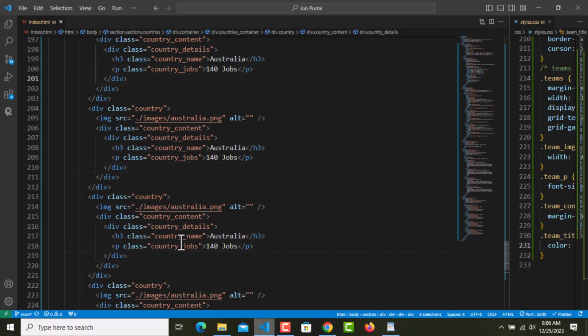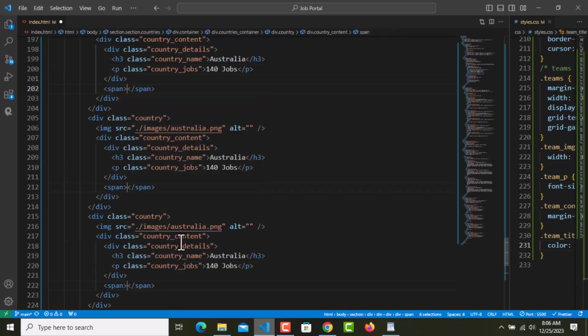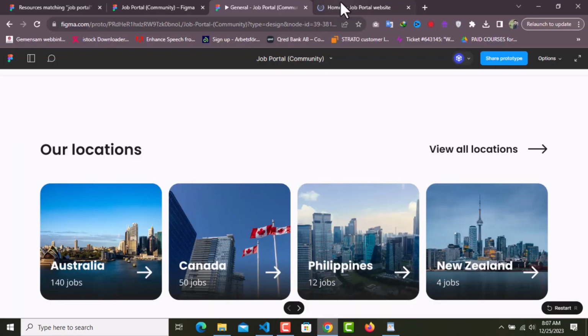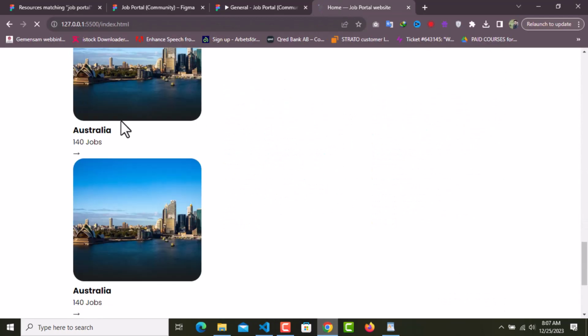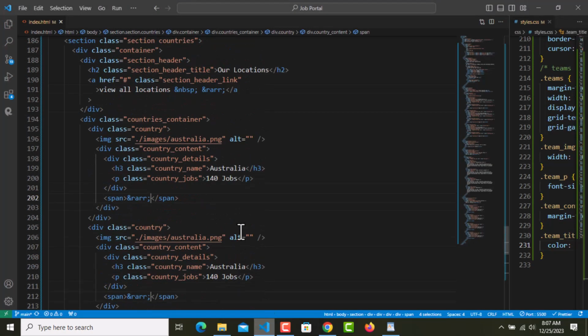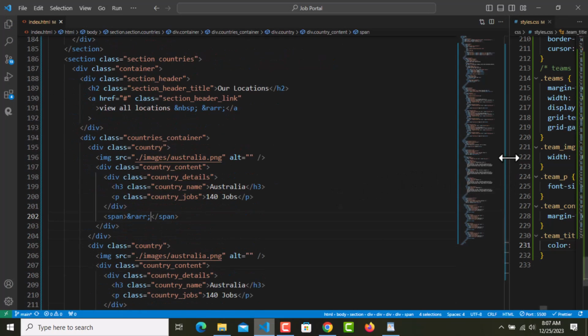And right next to this country details we need a span, and we don't need the class, and rarr, which means right arrow. Save, and let's have a look. So yeah, that's all we need for HTML. I'm gonna change the images in a bit, but let me style it first.